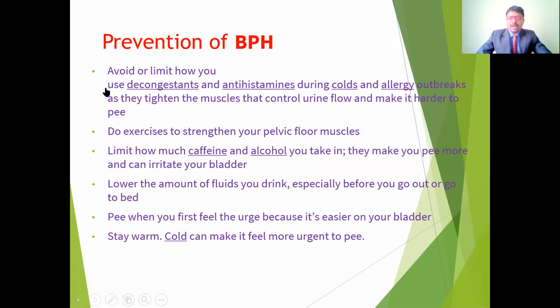Coming to how we can prevent BPH, benign prostatic hyperplasia, also called prostate enlargement. If we give some precautionary measures and advice, we can prevent it if they follow a healthy lifestyle and use medications carefully. Avoid or limit the use of decongestants and antihistamines, the medications for cold and allergy. If we use these medications less, we can prevent benign prostatic hyperplasia.